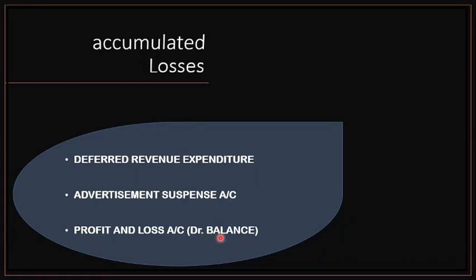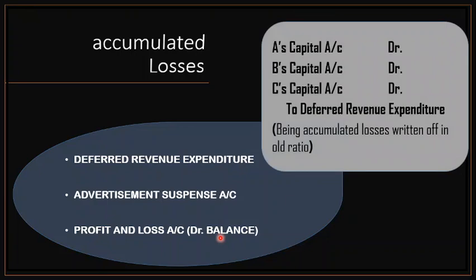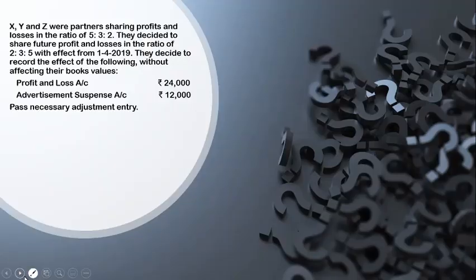So for this one, they are assets, they have a debit balance. So for cancelling it, for writing it off, what we are going to do is credit it. I've written only one here, deferred revenue expenditure, but all these will be done the same way. A debit, B debit, C debit to advertisement suspense account; A debit, B debit, C debit to P&L account. Again, a debit balance, so you have to be very careful. Okay, now moving ahead with another question.